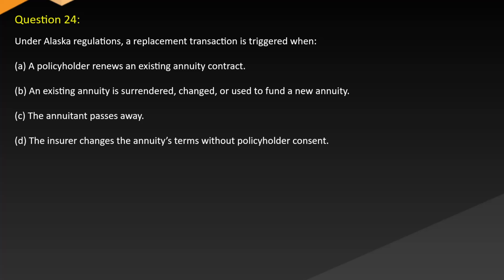A policyholder renews an existing annuity contract. B. An existing annuity is surrendered, changed, or used to fund a new annuity. C. The annuitant passes away. D. The insurer changes the annuity's terms without policyholder consent.